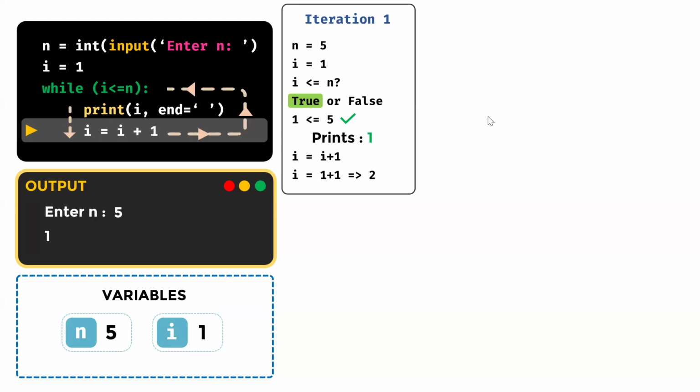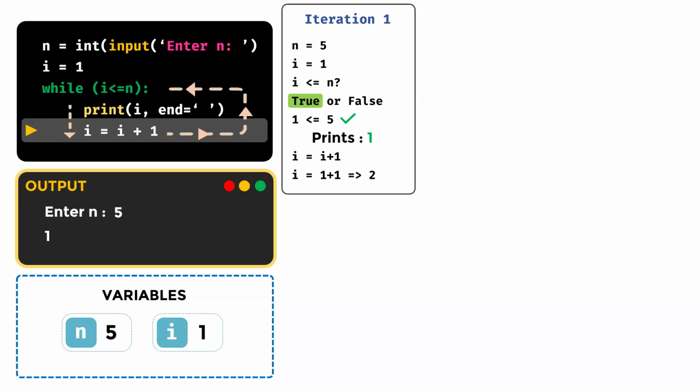No, it should not terminate the loop. It will not terminate. Yes, it will again go back and check the condition. You see here, we have kept these arrows for you for better visualization. So the last statement of the loop has been executed.